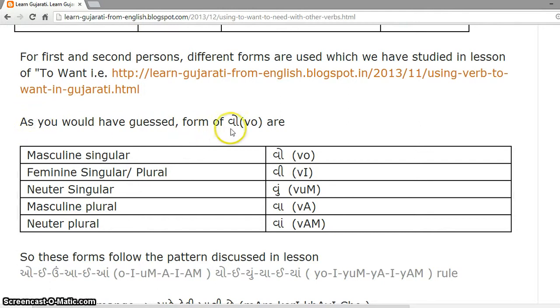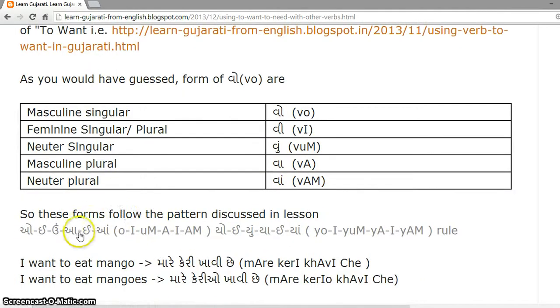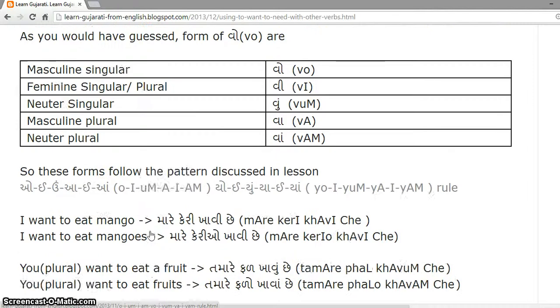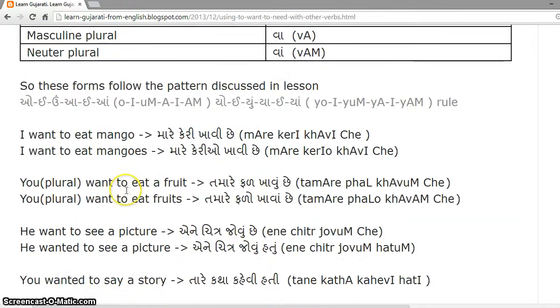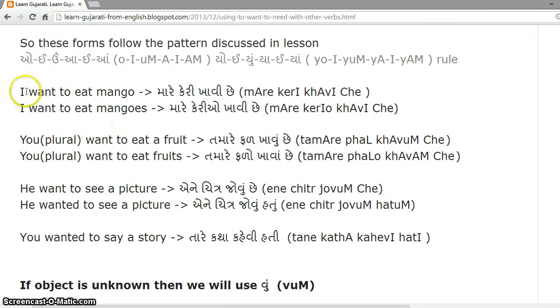Form of vu will be for masculine singular vo, feminine singular as well as plural vi, neuter singular vu, masculine plural va, and neuter plural va. So these forms follow the O E U A E A pattern which is discussed in this lesson. So with all this information, let's move to examples.